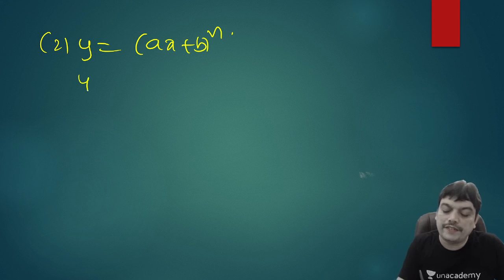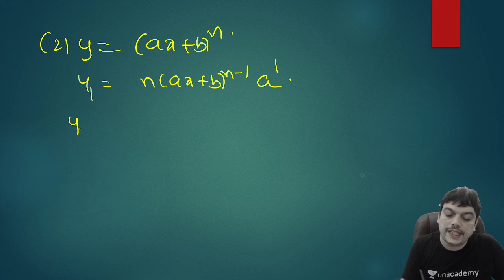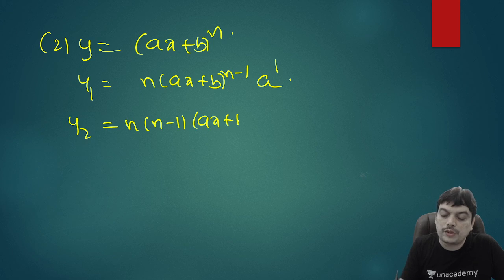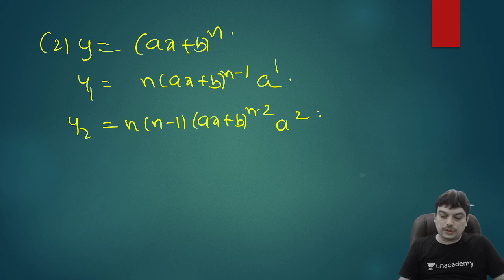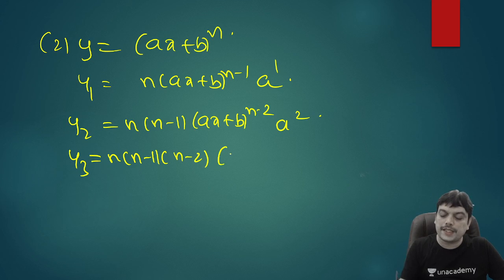So if it is y1 again, it is n into (ax plus b) power n minus 1, and the derivative of ax plus b is a power 1. Next time when you differentiate, it is n into n minus 1, (ax plus b) power n minus 2, and the derivative will give a square. Proceeding like this, if I write y3, it is n into n minus 1 into n minus 2, (ax plus b) power n minus 3, a cube.